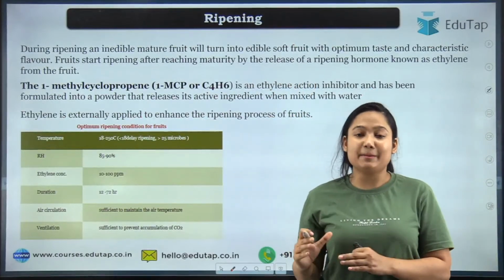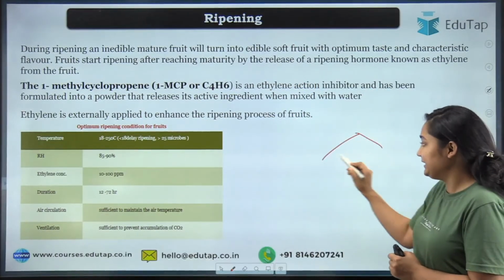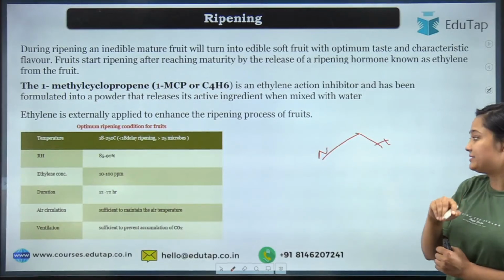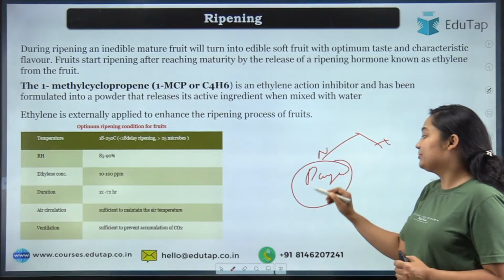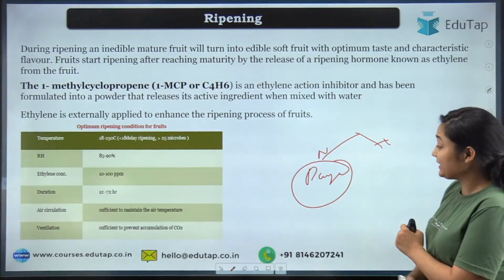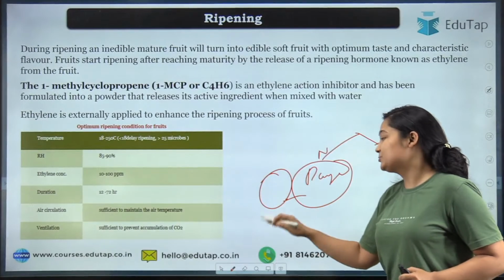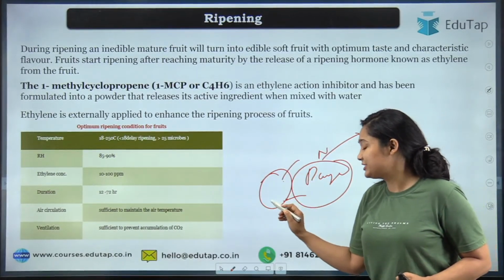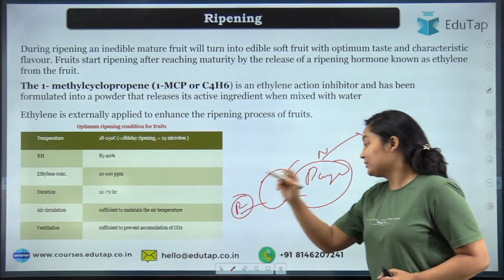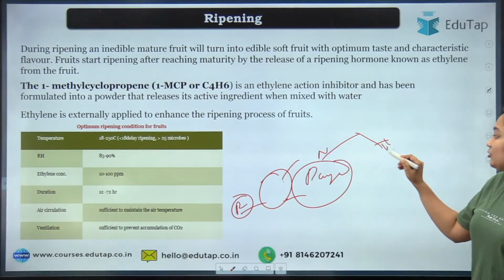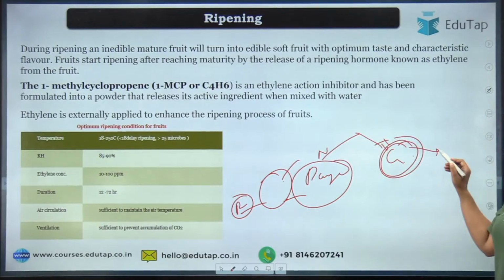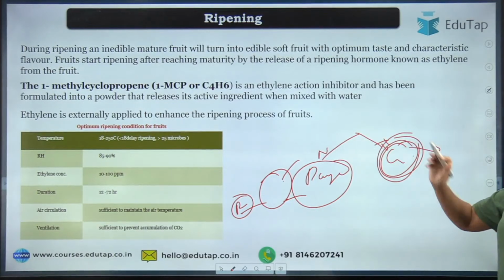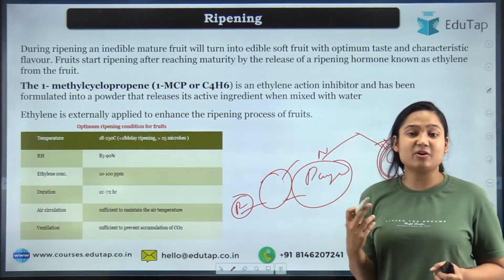So see, ripening is something that we need in some fruits and that we don't need in some fruits. Some fruit like papaya get harvested before they are ripe. Okay, so in that case we cover it with newspaper. We use different kinds of technology, why? For ripening. But if we talk about guava, in that case we want a high respiration rate, so we want to control the ripening. We want it to stay raw for as long as possible.